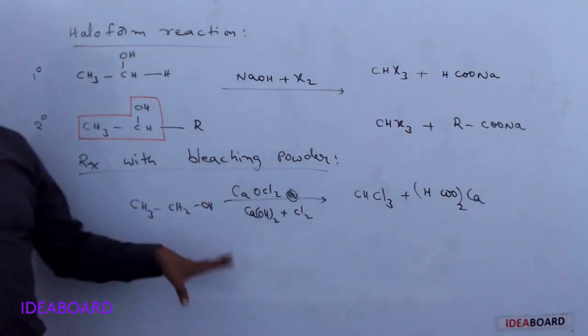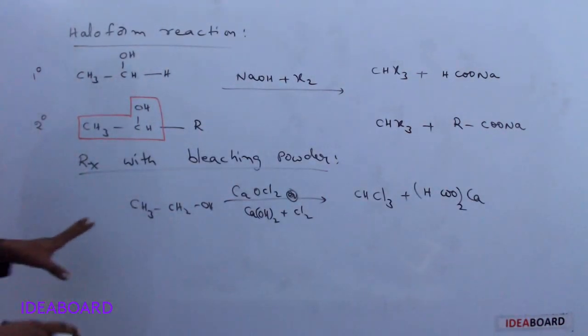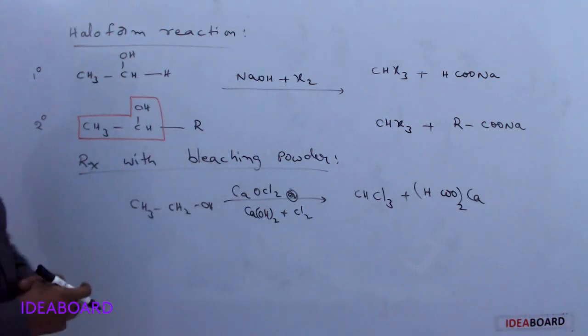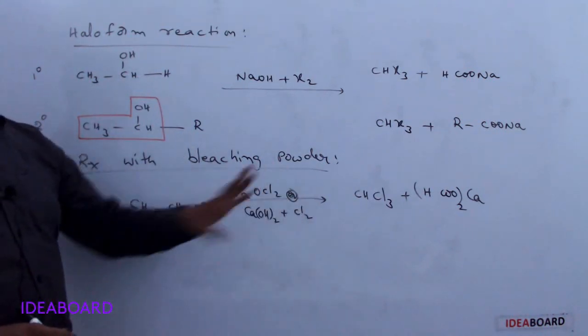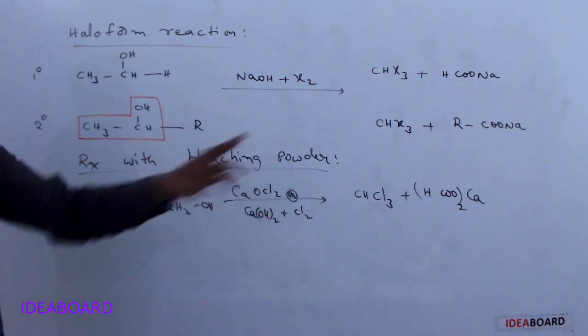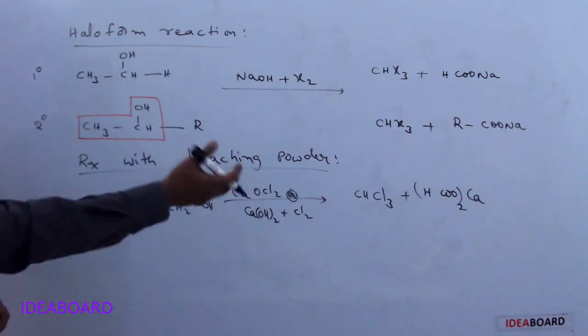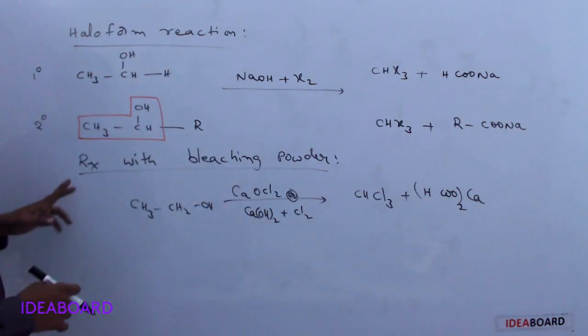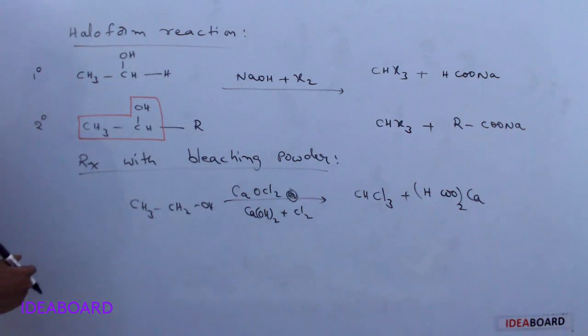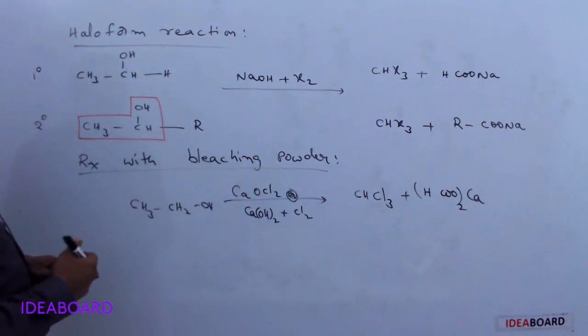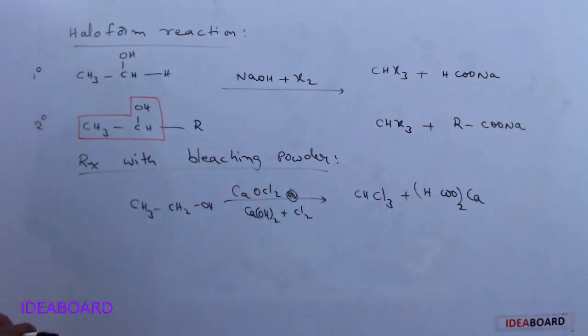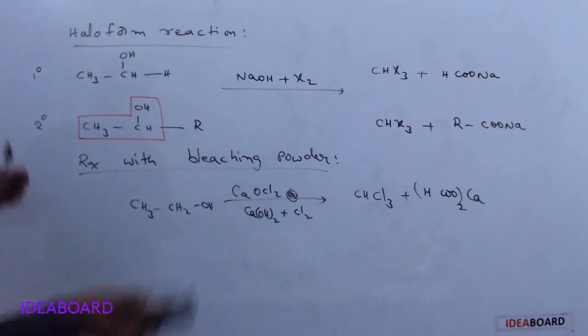I gave the 4-step reaction. You please check again if you need the complete reaction. In polyhalogen compounds, I gave this reaction, the preparation of trihalo alkanes or chloroform preparation method. So that is a reaction with bleaching powder, and this is also an oxidation method. Okay. The next reaction is